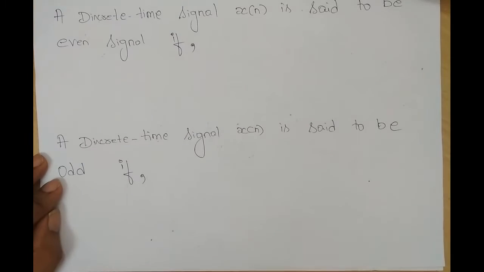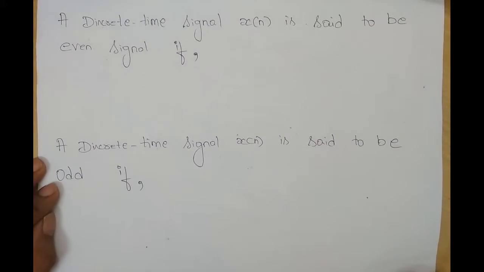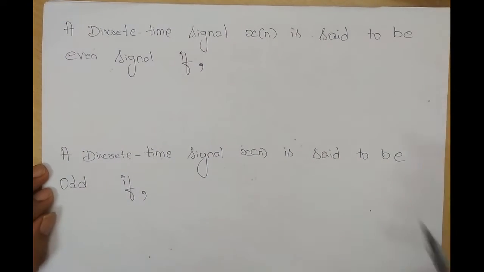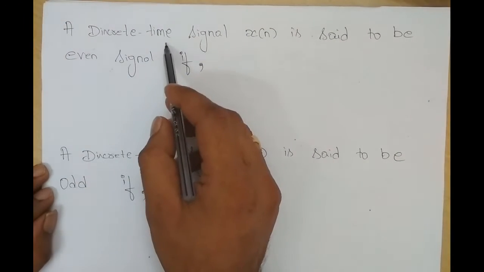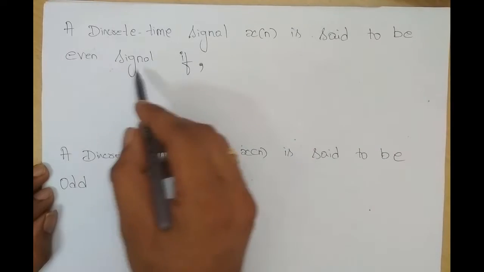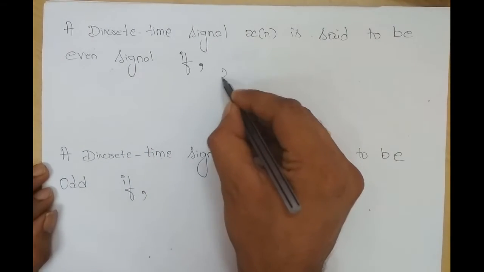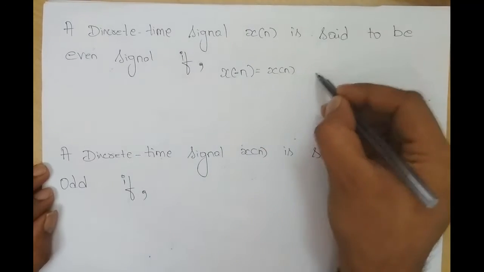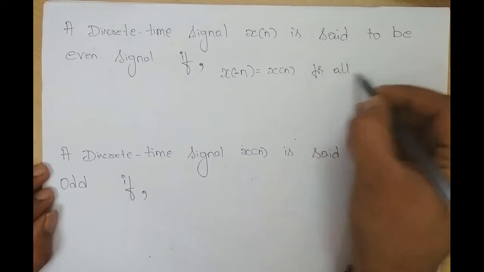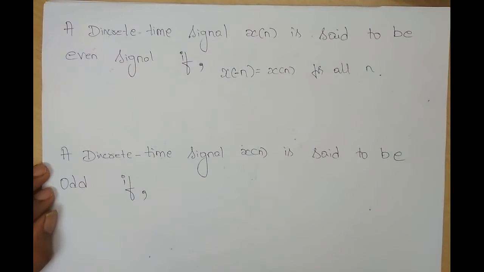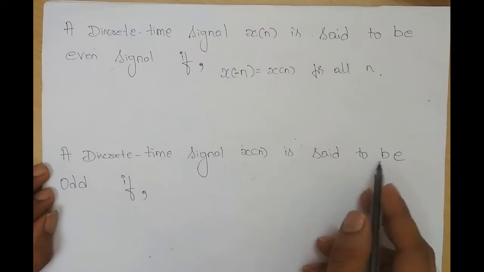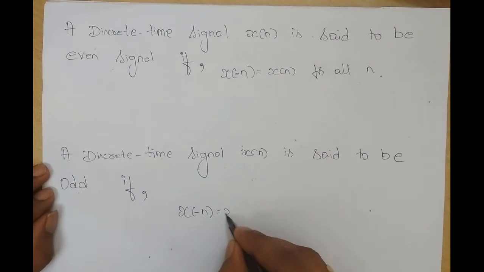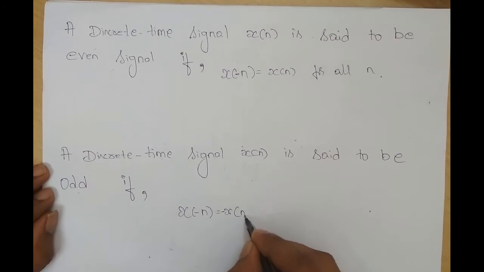Now similarly, the conditions we have discussed hold good for discrete time signals also. A discrete time signal x of n is said to be an even signal if x of minus n is equal to x of n for all n. And a discrete time signal x of n is said to be odd if x of minus n is equal to minus of x of n for all n.